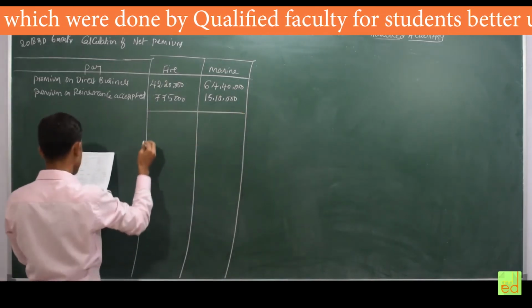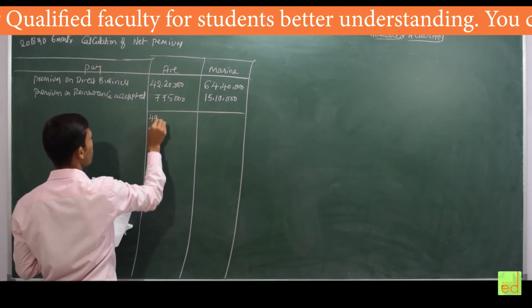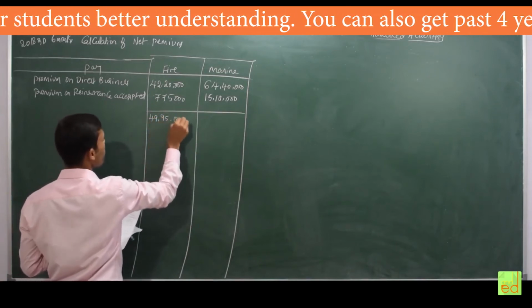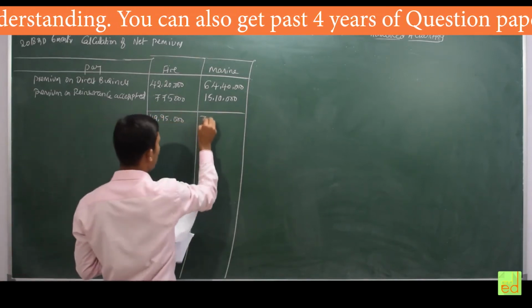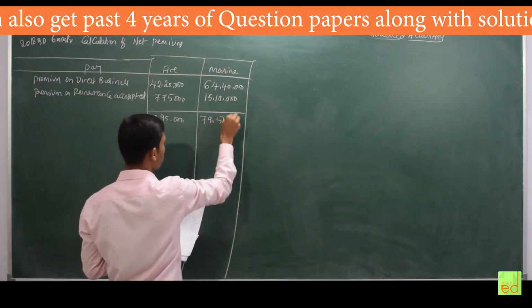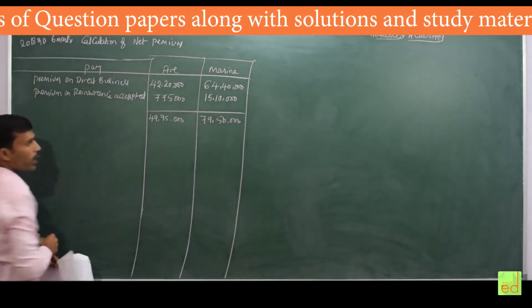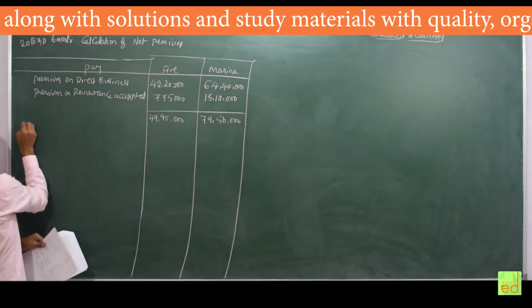Add both, that is 14 lakh 95,000. Next one 79 lakh 50,000.